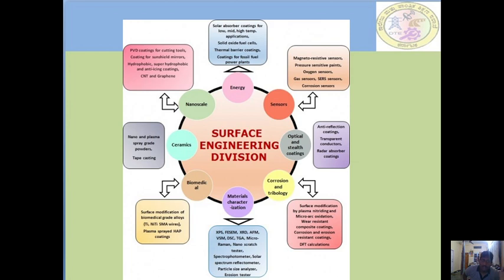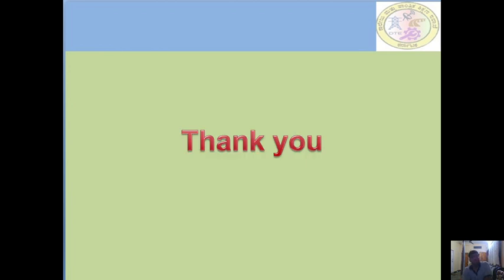In the biomedical industry also, surface modification can be useful in alloys and ceramics, nano and plasma spray grade powders, tape casting, and nanoscale PVD coating for cutting tools. These are all the different types of surface engineering divisions. From this, we can conclude how surface engineering is useful in order to modify different aspects of properties on the surface by various means.